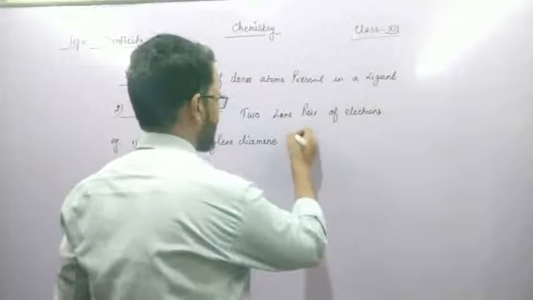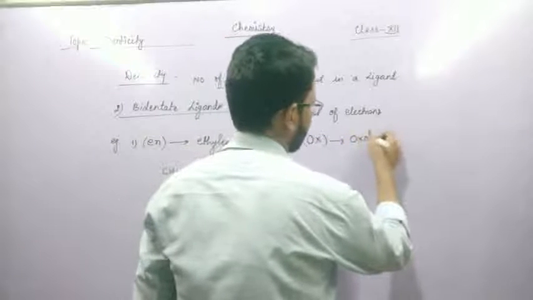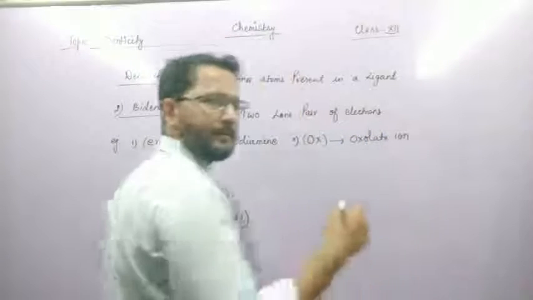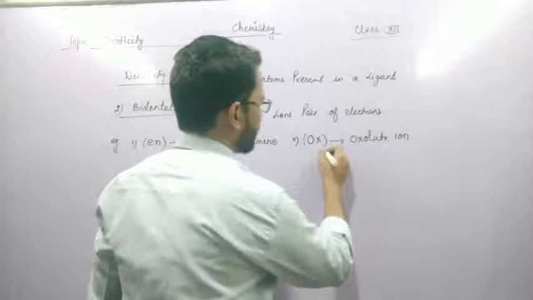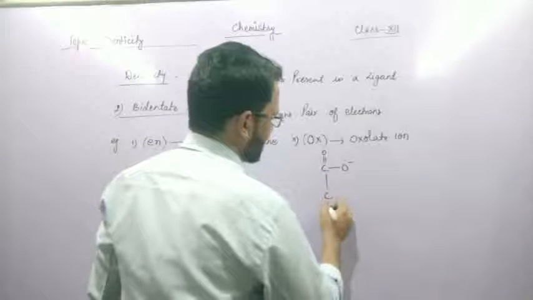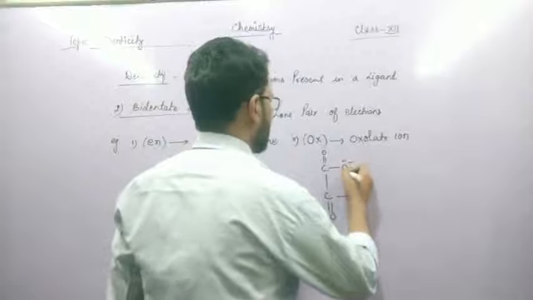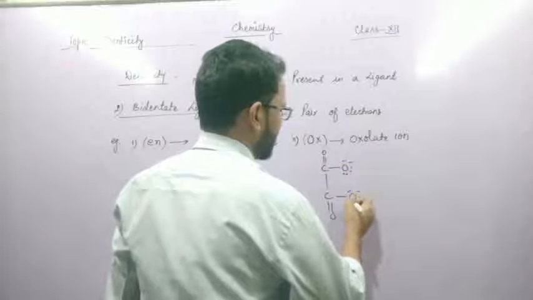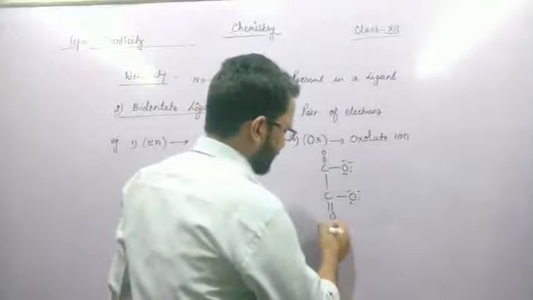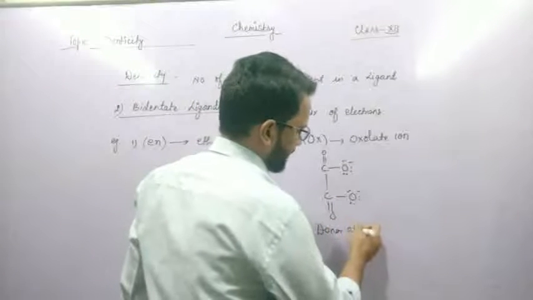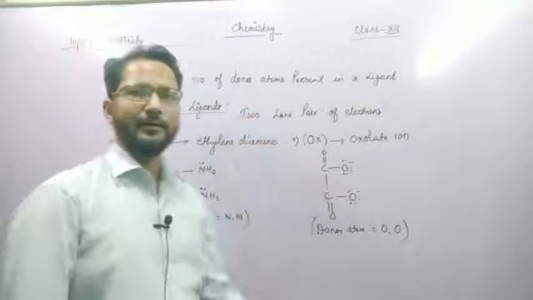Second is ox. Ox is the oxalate ion. The formula is C double bond O, single bond O negative, and C double bond O, single bond O negative. Here oxygen contains three lone pairs of electrons, but each has the tendency to donate only one lone pair. So the donor atoms are oxygen and oxygen. This is also an example of a bidentate ligand.